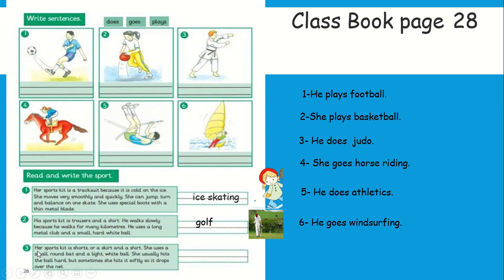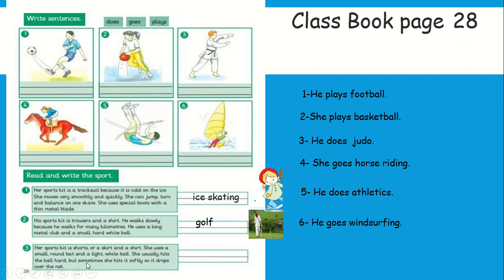The last one. Her sport kit is shorts or a skirt and a shirt. She uses a small round bat and a light white ball. She usually hits the ball hard, but sometimes she hits it softly so it drops over the net.